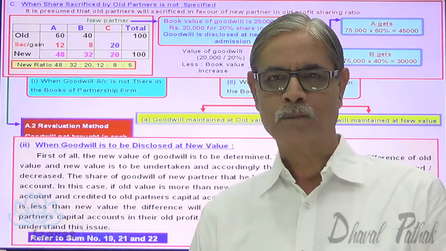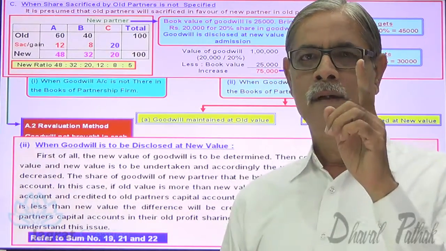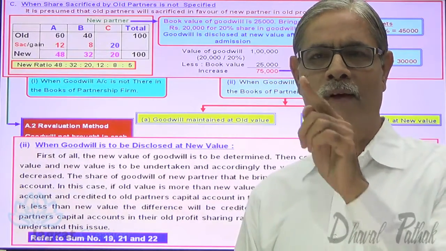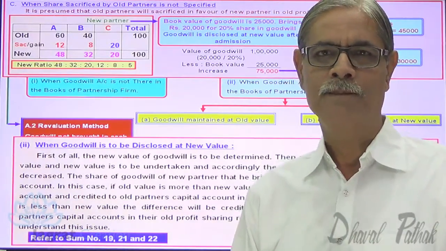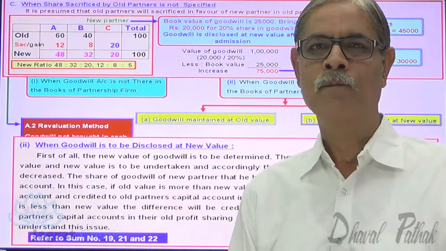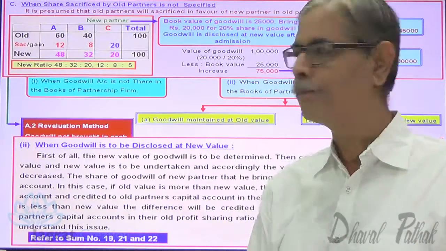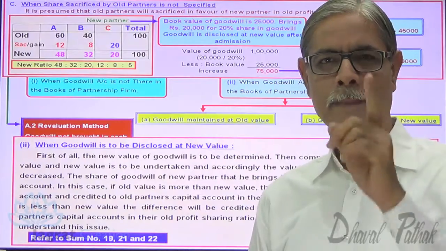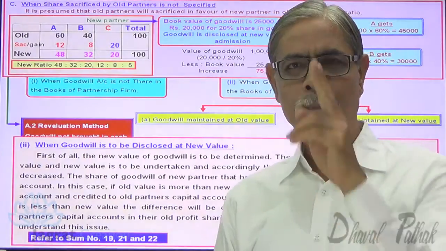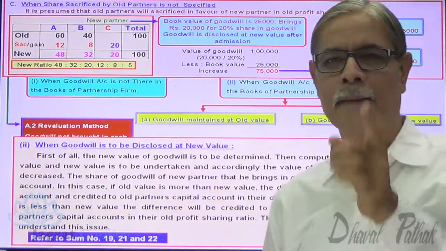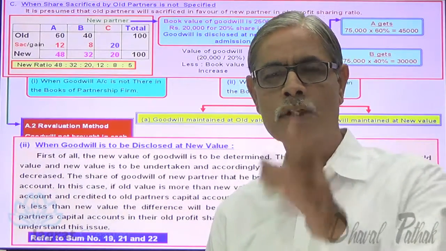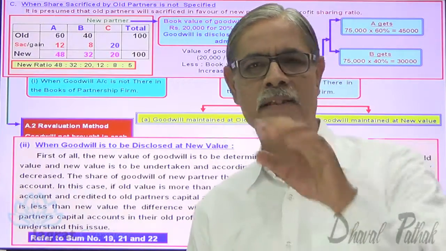Once again, goodwill is there in the balance sheet 25,000. New partner brings 20,000 for 20% share in goodwill. Goodwill is to be disclosed at the new value. These are the prerequisites for the sum. Steps for the purpose of solving the sum. Step number 1, determine the new value of goodwill. Step number 2, compare that with book value and find the increase or decrease. If there is an increase, it is to be credited to the old partner's capital account in the old ratio. Step number 3, whatever the cash brought by new partner for goodwill is to be credited to his capital account. These are the steps to be followed.